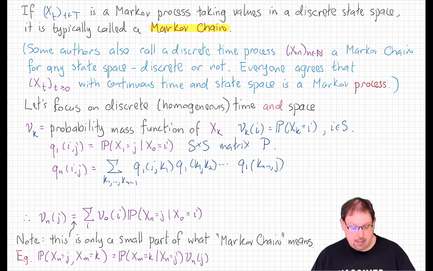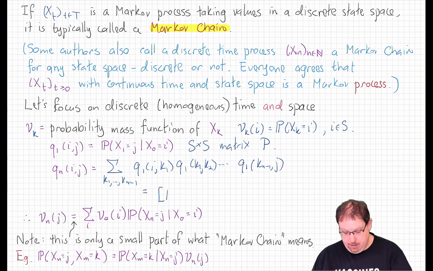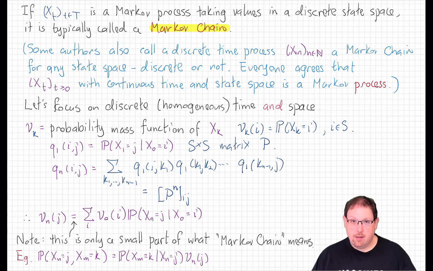This is again exactly what the Chapman-Kolmogorov equations tell us. But this is nothing other than the ij entry of the nth power of the matrix P. That's what I mean when I keep saying this is just matrix multiplication.